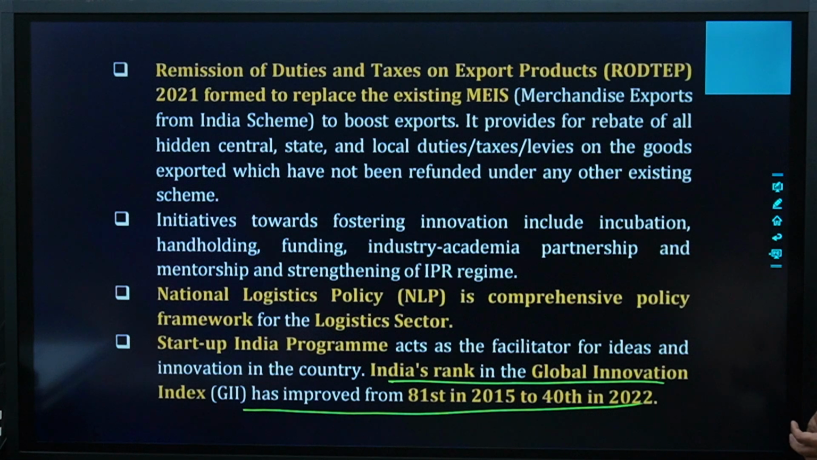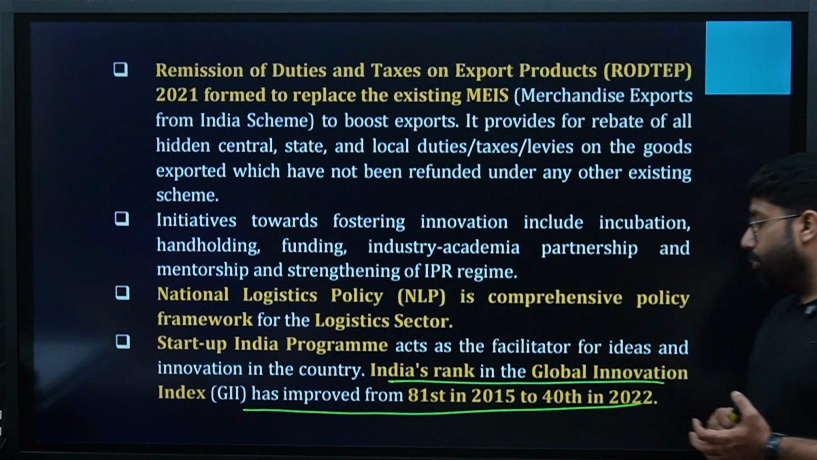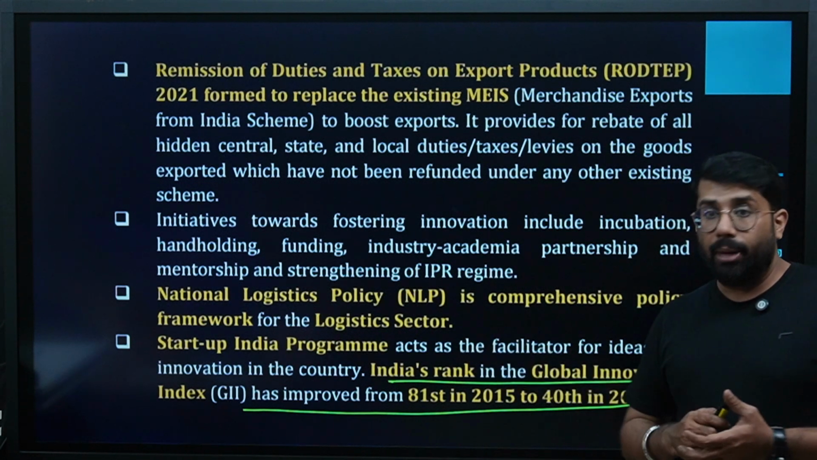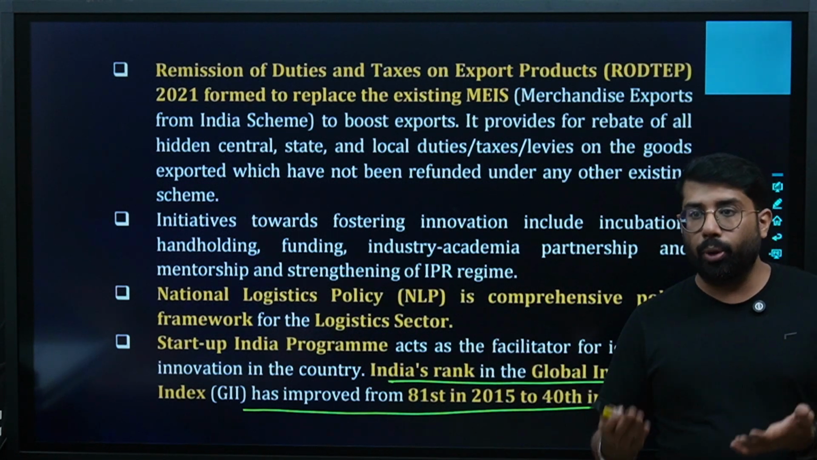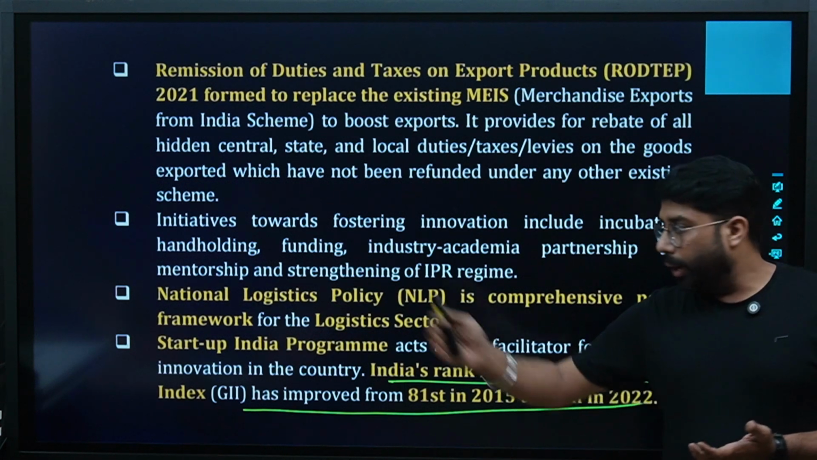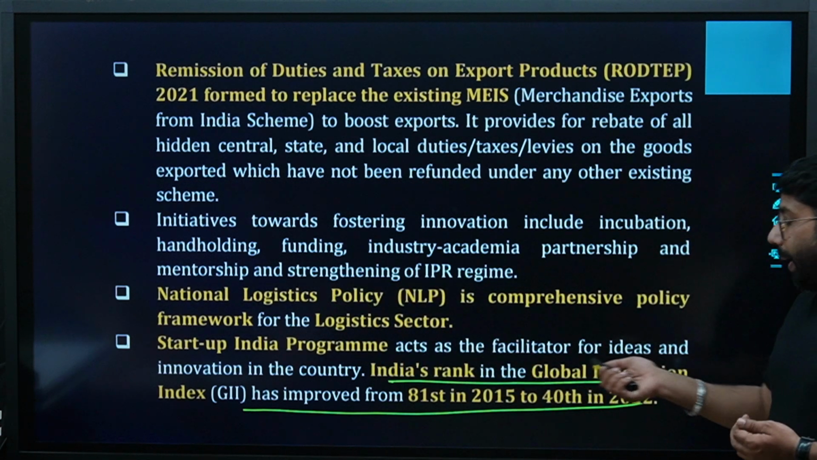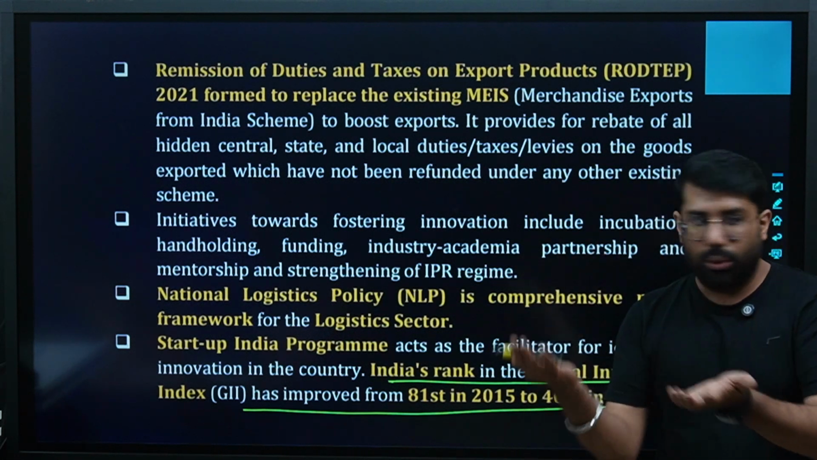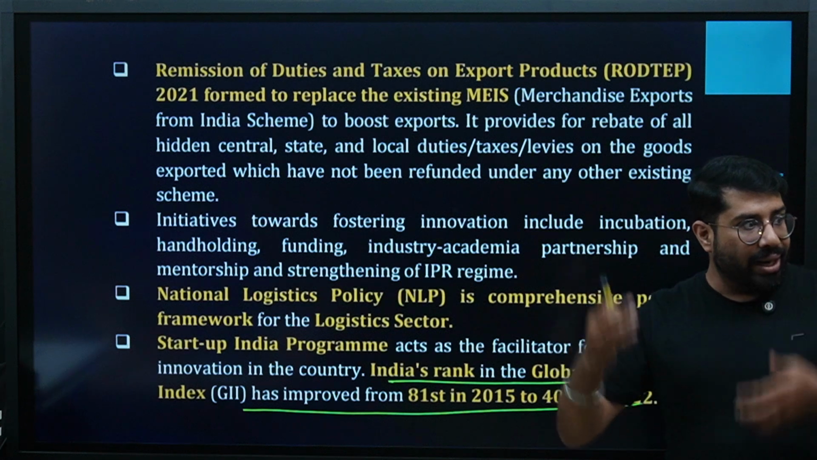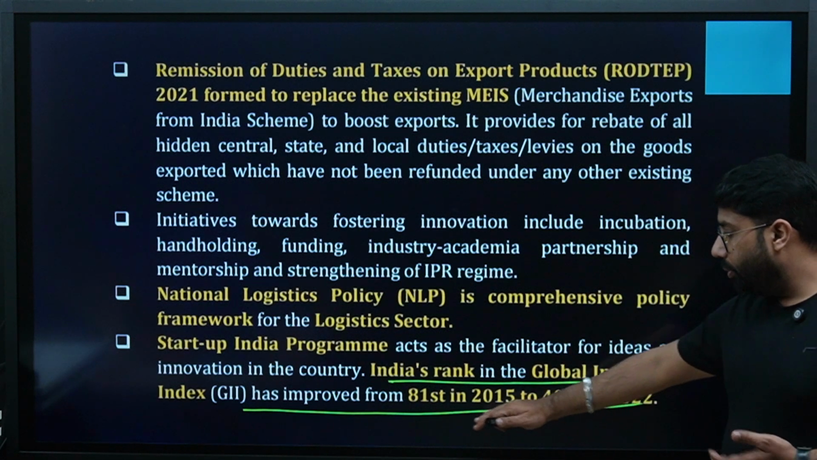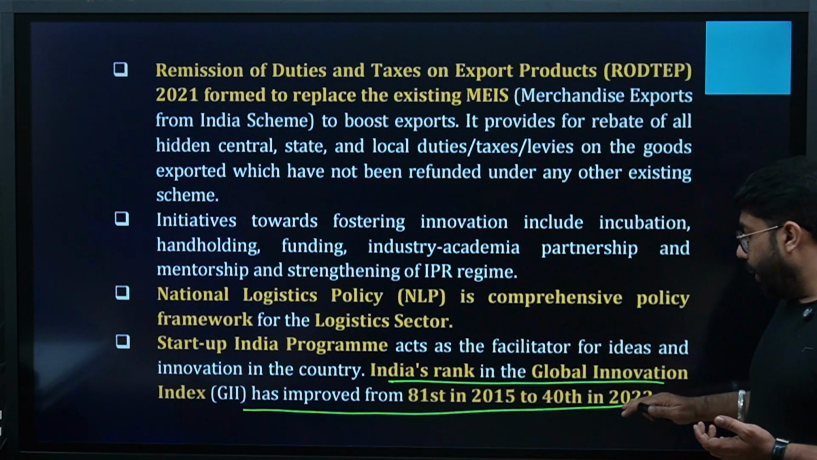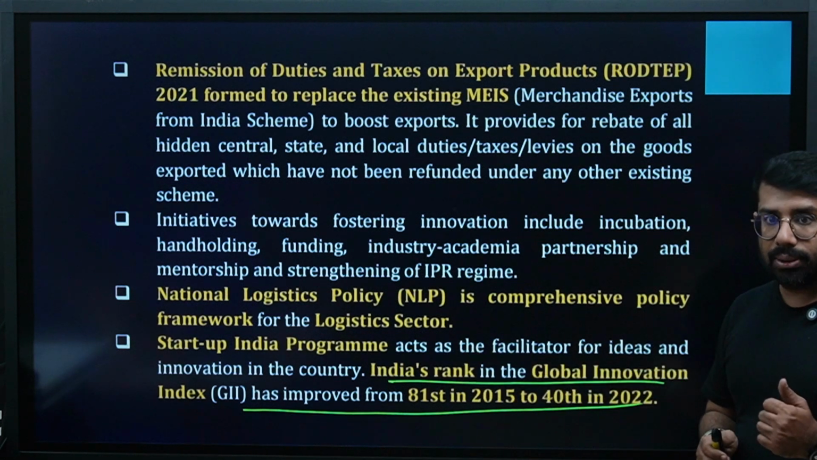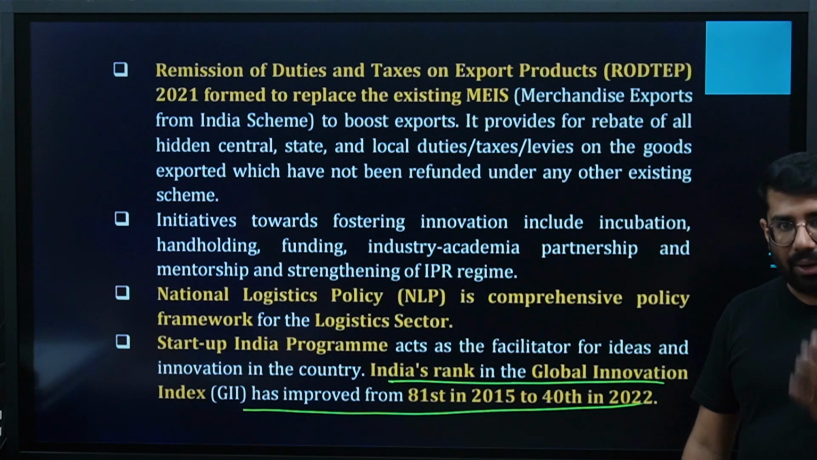Startup India program acts as the facilitator for ideas and innovation in the country. India's rank in the Global Innovation Index, GII, has improved from 81st in 2015 to 40th in 2022. In the case of the Startup India program, we are promoting entrepreneurs in this program. And on this basis, under the ranking of the Global Innovation Index, I hope you understand, globally, how much innovation the countries are doing. On that index, in 2015, we were ranked 81st. Now in 2022, we have ranked 40th. A jump of 41 ranks in innovation is again a very good jump.